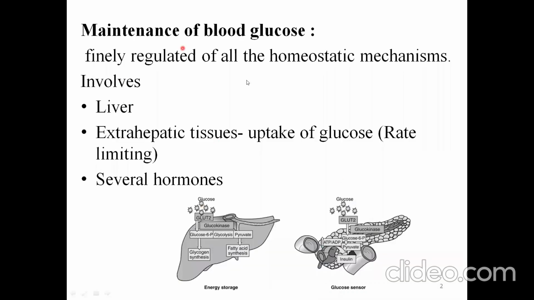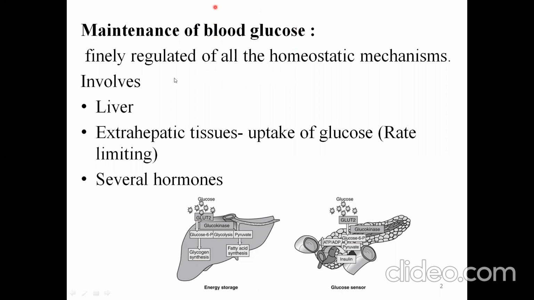So maintenance of blood glucose is one of the fine regulations of all the homeostatic mechanisms. The blood glucose level has to be maintained within the critical narrow limit, because the brain, which is an important organ that utilizes blood glucose, even though it can utilize ketone bodies during the fasting state, is obligatory for blood glucose. And the renal medulla and RBC are totally dependent on blood glucose for their energy. Hence, blood glucose has to be maintained within the narrow range.